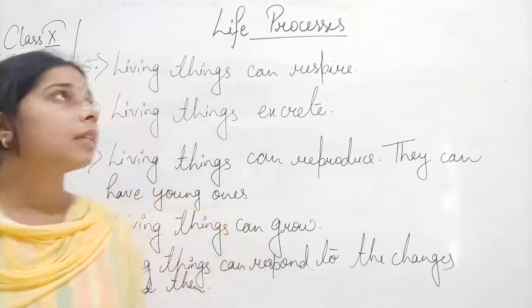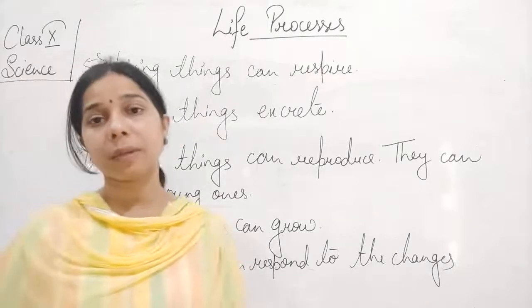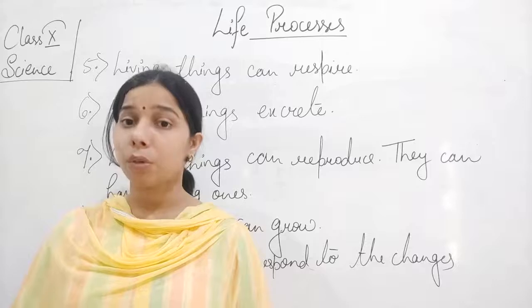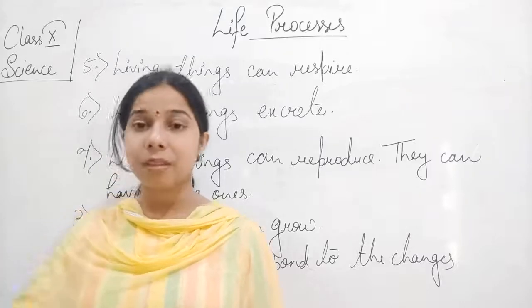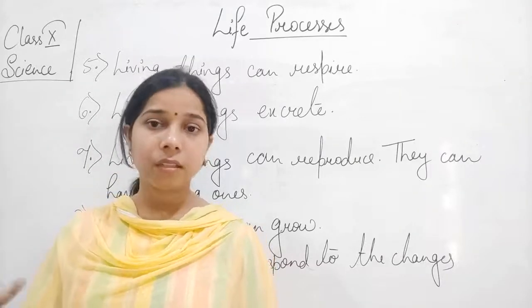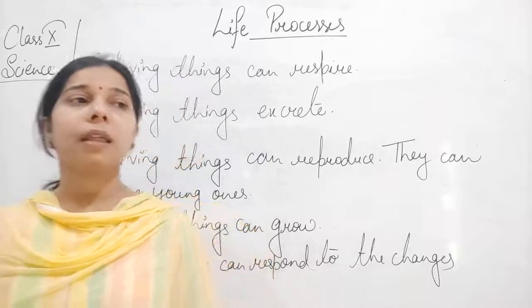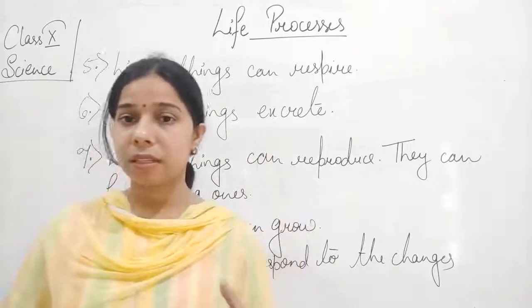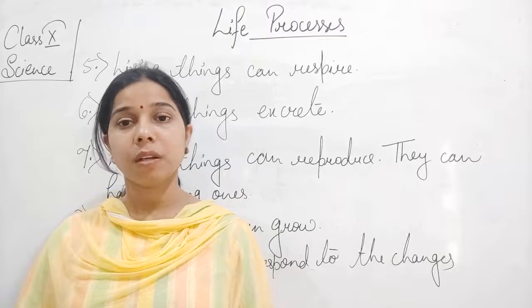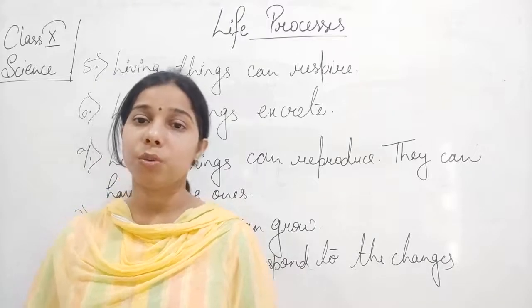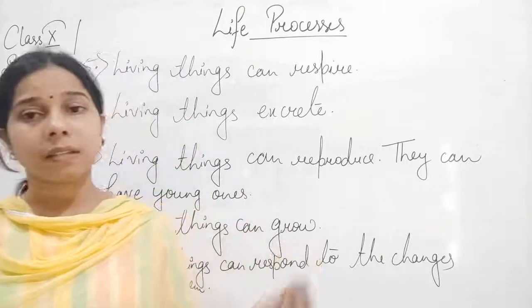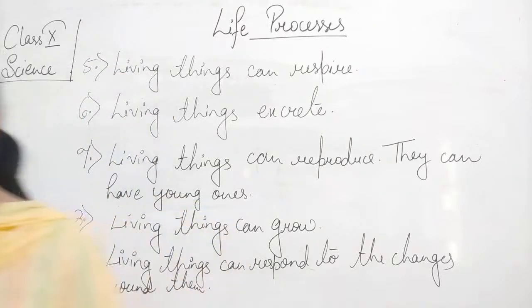So these are some of the characteristics. On the basis of that, we can say that this organism, this thing, is a living thing, it possesses life, while the other thing which is not showing these characteristics is a non-living organism, or does not have life in it.